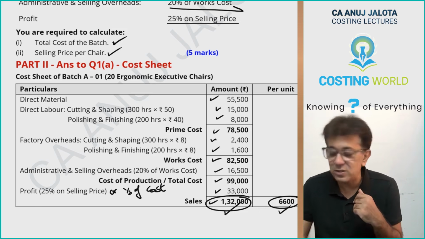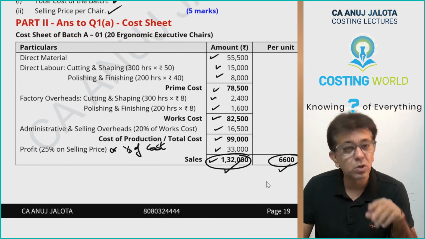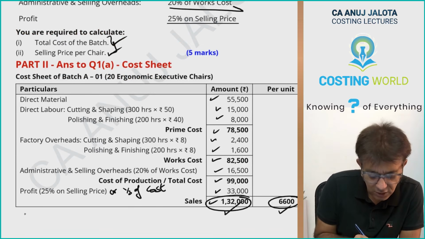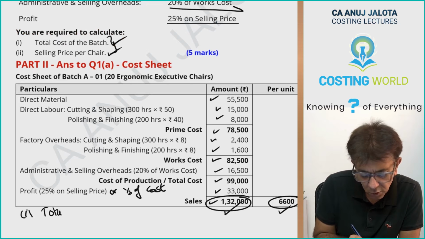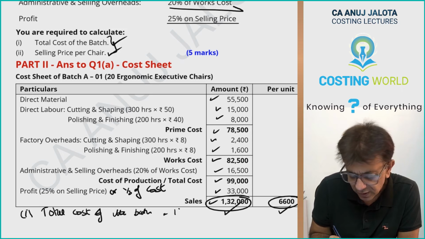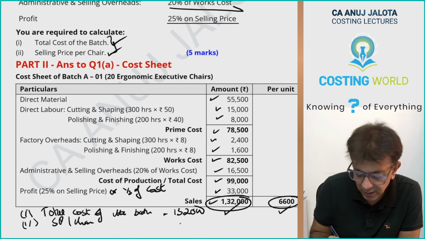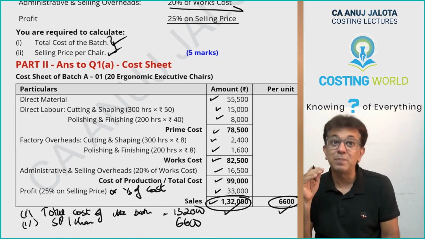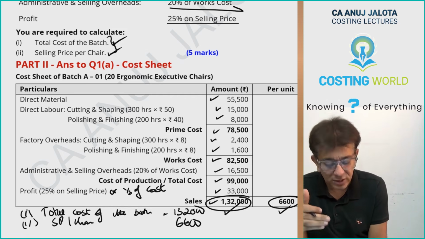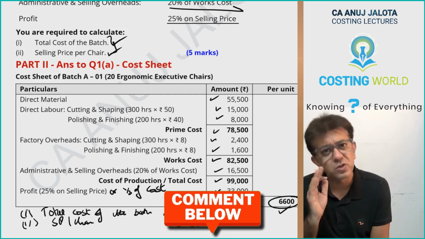Now, one small request: whenever you finish up the answers, if you have not done so in the past, try to do that in future. I have also not done it, but I should be doing it. I tell everybody in class, if there are required parts like this, just make a list like this. Total cost of the batch is 1,32,000 and selling price per chair is 6,600. Make a list like this. That makes the role of the examiner very easy. That will speed up his calculations. He will only try to see these answers. So even if your presentation is a bit faulty, this will compensate for that.